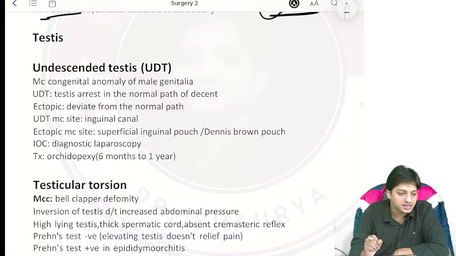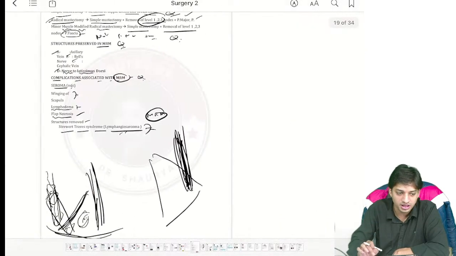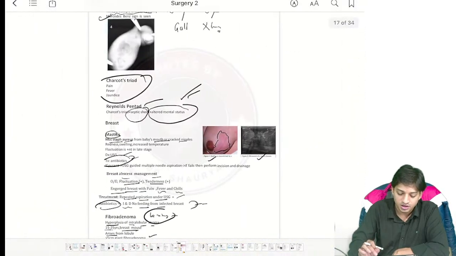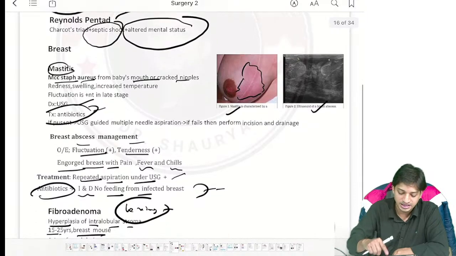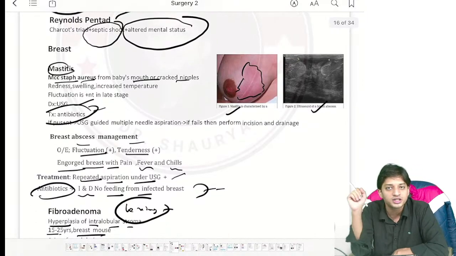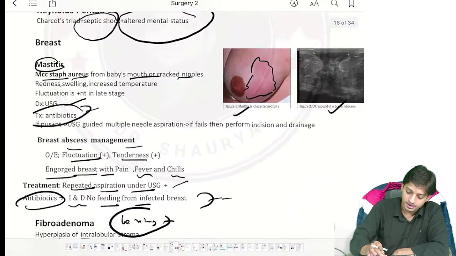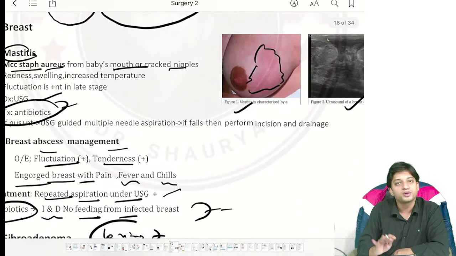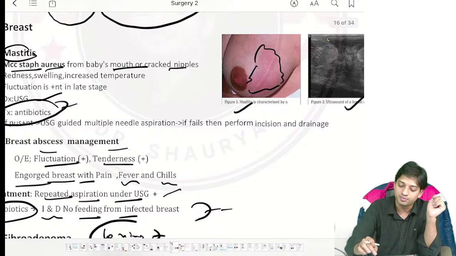Somebody was asking how to differentiate mastitis and abscess. Mihir Pant, yes, we have already discussed this. Dr. Mihir, I told you, mastitis and abscess. What will happen if mastitis develops into an abscess? Then the fluctuation test will be positive, and tenderness will increase. I already discussed that. See, fluctuation will become positive. Why? Because the breast is filled with pus. So whenever you do the fluctuation test it will come positive.